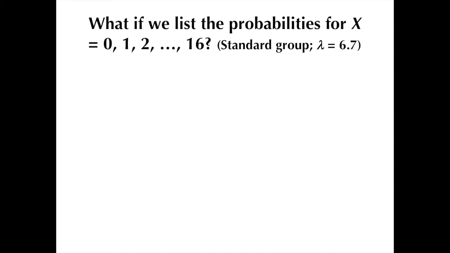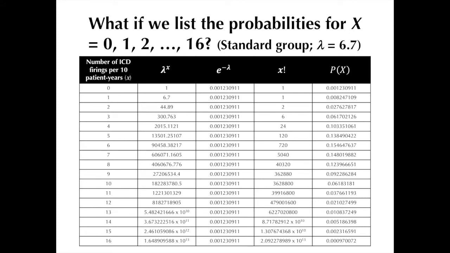which are listed under the first column of this table. Our lambda here is the mean number of treatment deliveries per 10 patient years of the standard group, which is 6.7. The middle three columns of this table are the different terms in the Poisson distribution equation, and the last column lists the resultant probabilities corresponding to each value of x.